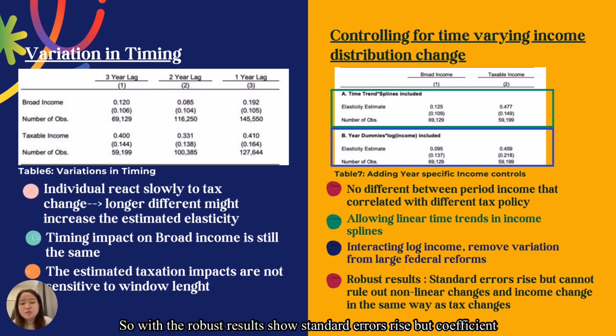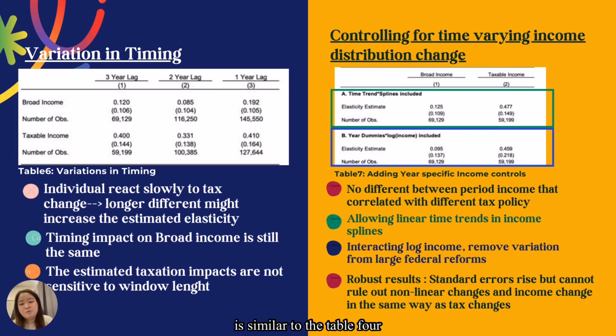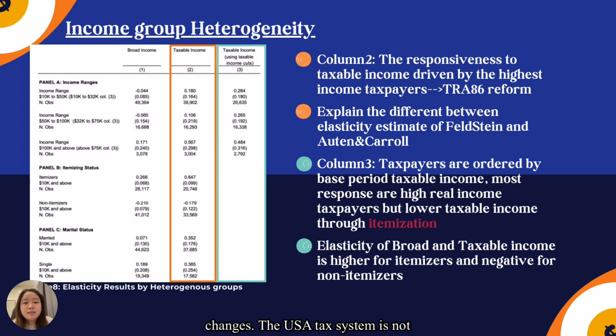Also, with the robust result, the standard errors rise, but the coefficient is similar to table 4, though we cannot rule out nonlinear changes in the relationship between lag and the change in income that are likely to occur in the same way as the tax changes. The USA tax system is not uniformly applicable to all populations, as tax rates vary based on income and state of taxpayers, resulting in significant heterogeneity in taxable income responses.